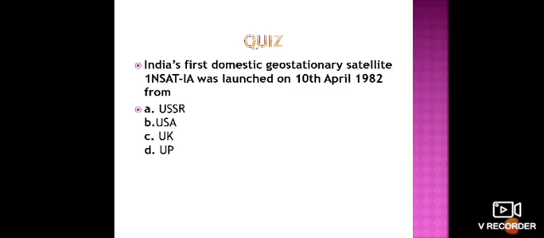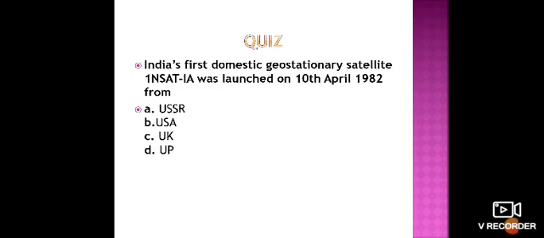India's first domestic geostationary satellite INSAT 1A was launched on 10th April 1982 from which area? The options are: the first option is USSR, the second option is USA, the third option is UK, and the last option is UP. So from which area was it launched? The first domestic geostationary satellite is called INSAT 1A, and it was launched on 10th April 1982.